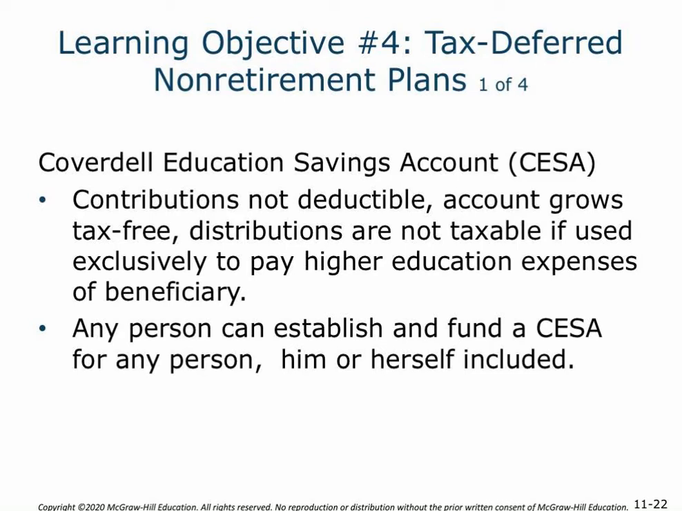So even though the rules are going to be different if you're trying to place it somewhere in terms of the way that the account is going to behave, think about it more like the Roth IRA and less like the traditional IRA. But those distributions, the withdrawals, have to be used to pay the higher education expenses of a beneficiary. And any person can establish a Coverdell Education Savings Account for any person, and that includes the taxpayer themselves.